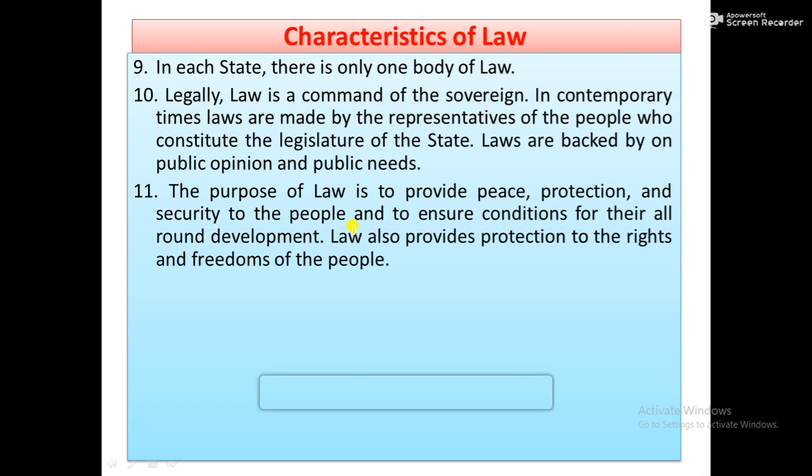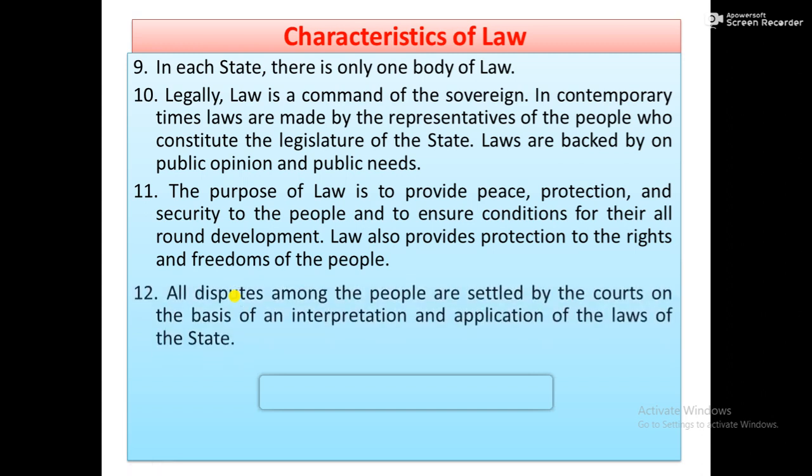So what is the purpose of law? The objective of law is to maintain peace and security, to protect the people, and to ensure all-round development of the people. Law also provides protection to the rights and freedom of the people. Citizenship, freedoms, and life, liberty, and property are also protected by the law. And to protect the life, liberty, and property of the people is the purpose of law.